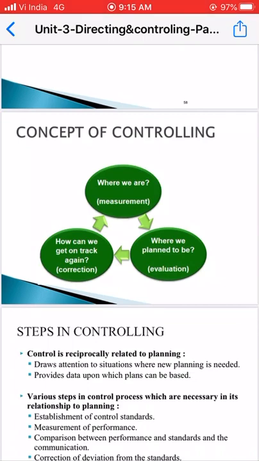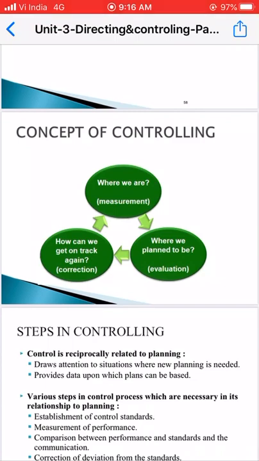For a 1000-product monthly target, near about 250 products should be produced in the first week. We check whether the first week's output is equal to 250, less than 250, or greater than 250. If it is less than 250, we need to take corrective actions to improve productivity, and if it is greater than 250, it is very good, and we need to appreciate their work.